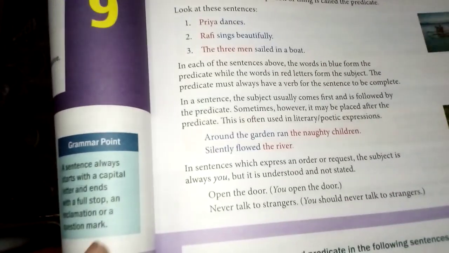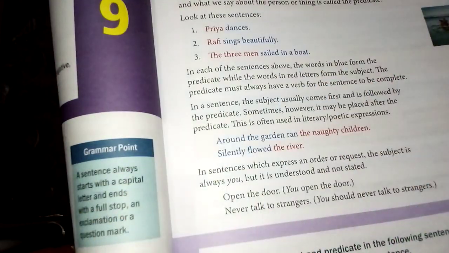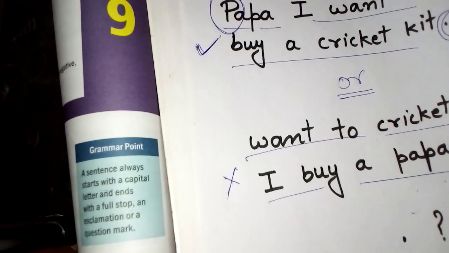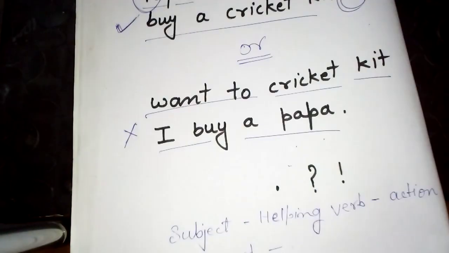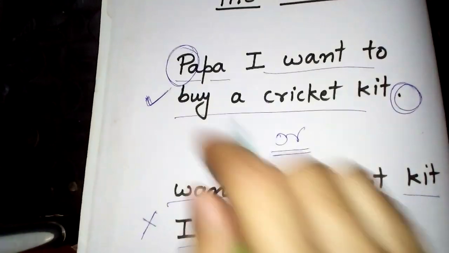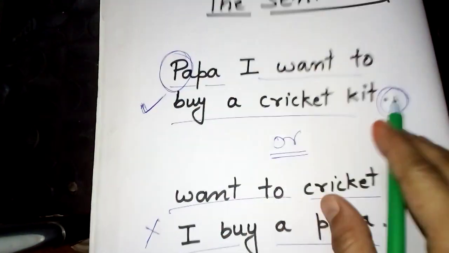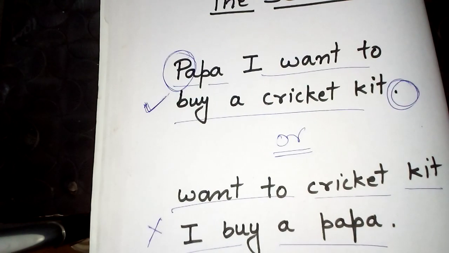Now come to the second part of the topic, sentence. In a sentence, Papa, I want to buy a cricket kit. Okay, this is a sentence.